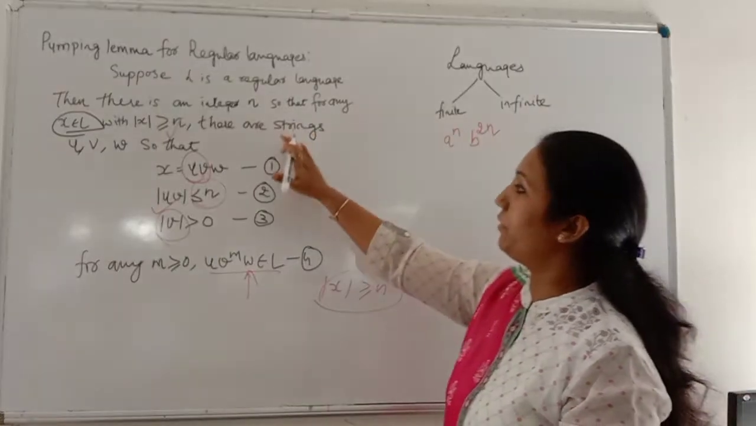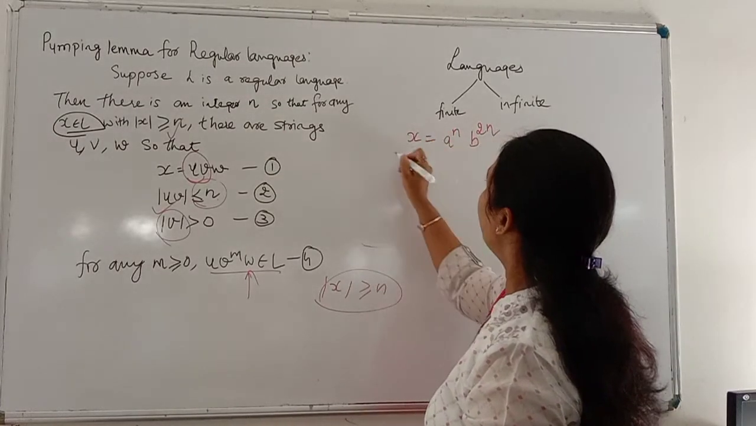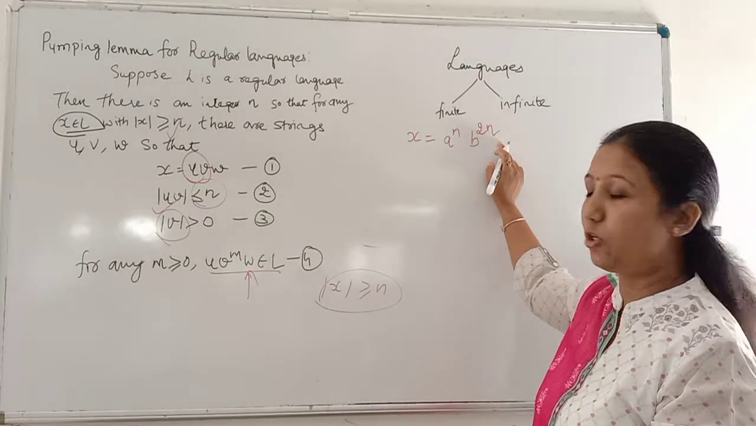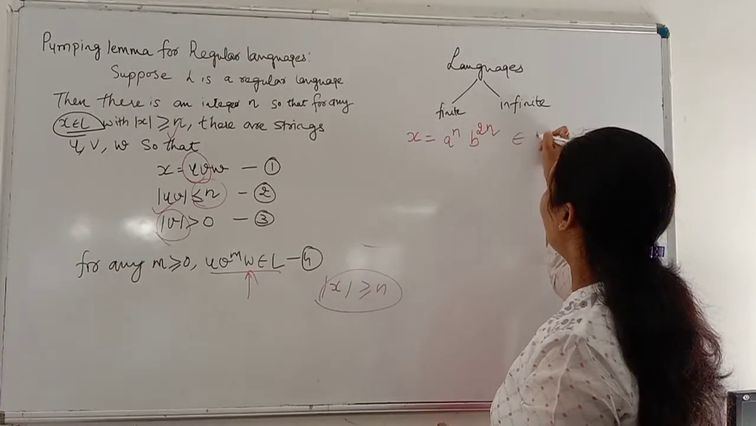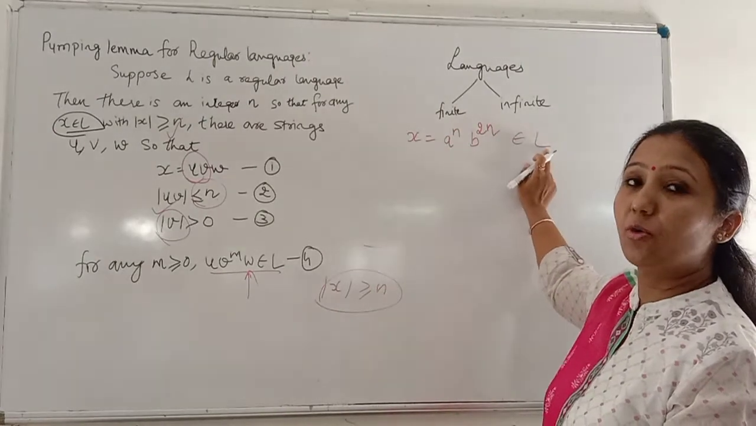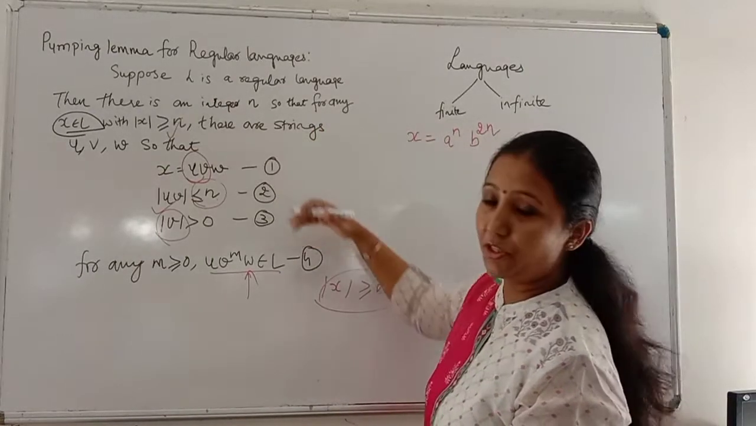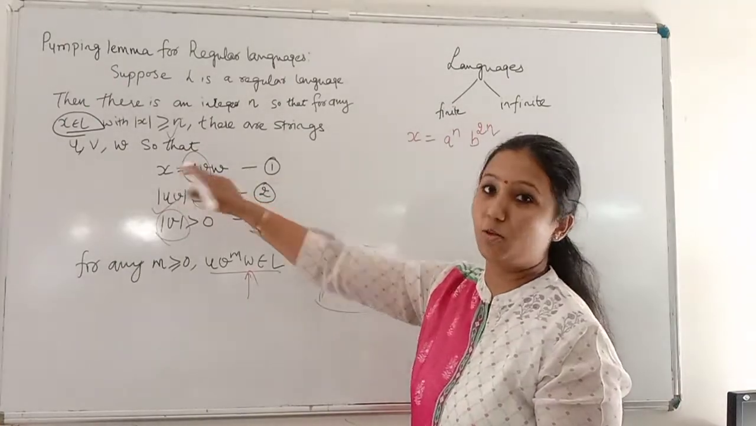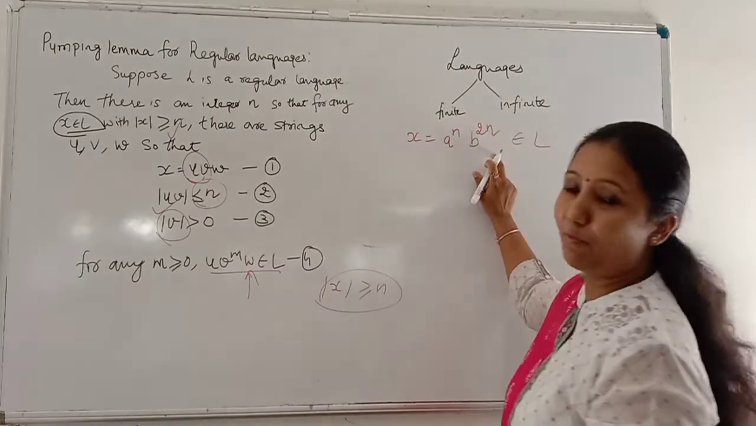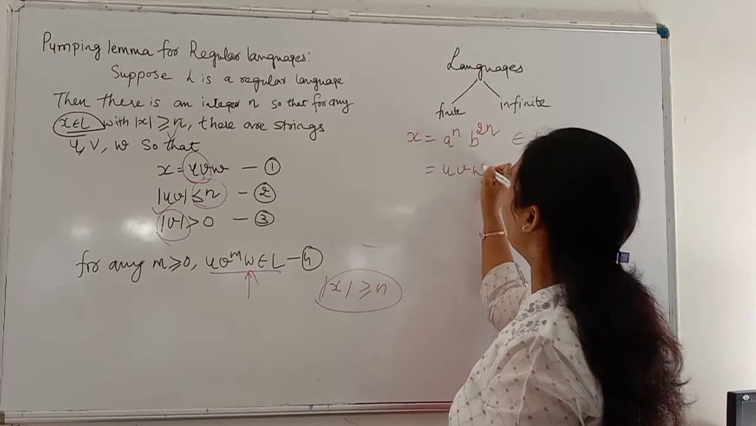As given here, I am considering X is equal to A raised to N, B raised to 2N. I have taken one string X that belongs to the language. Over here I assume that this string X, A raised to N, B raised to 2N, is in a regular language. Now, as in this condition given, first we have to consider X. Let's assume that X is equal to U, V and W.